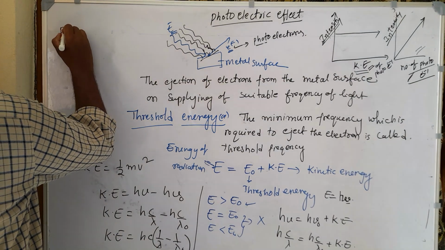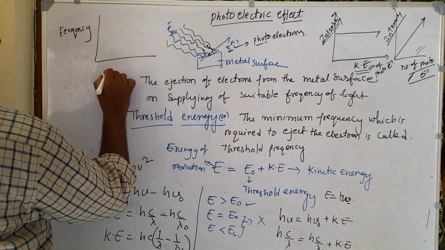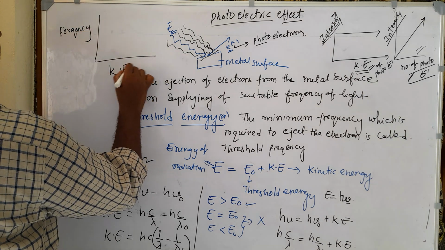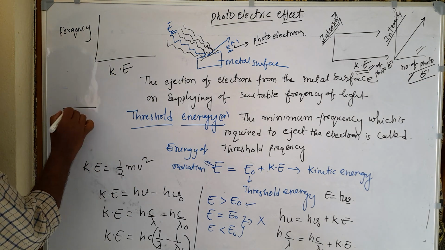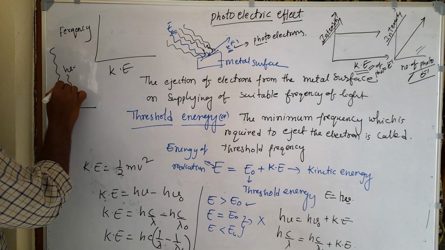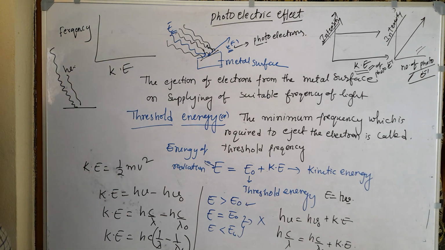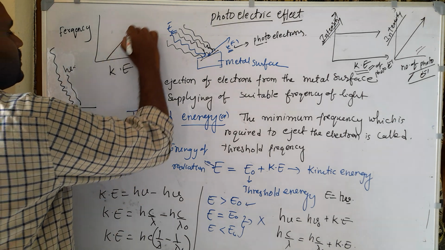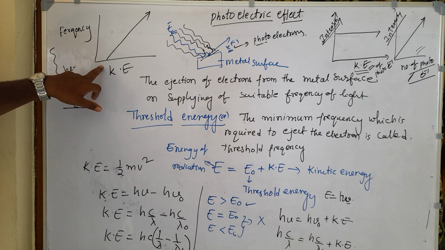And another phenomenon here, frequency versus kinetic energy. Initially we are using less frequency, then after we are using more frequency. So as frequency increases, the kinetic energy of the electron increases. Frequency increases, the kinetic energy of the electron increases.